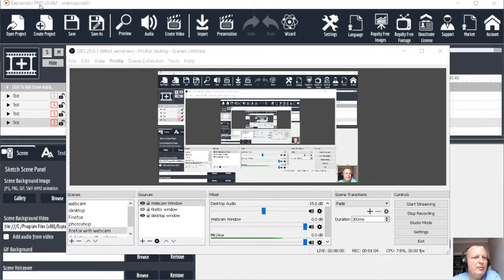Now the software I'll be using here is Explaindio Pro, and this costs $59 a year, and if you just join their membership club, I think it's like a template membership club, you can get a total of 200 plus videos that you can use for your backgrounds, and you get a lot of images and also some illustrations and other stuff. So it's worth just joining that for a week, download the stuff and then stop that membership.